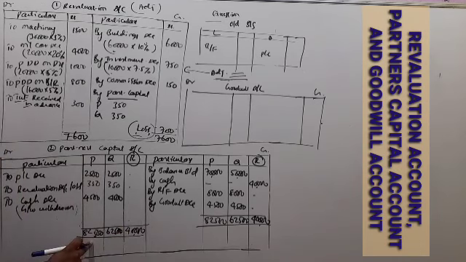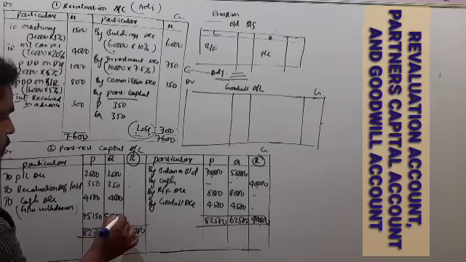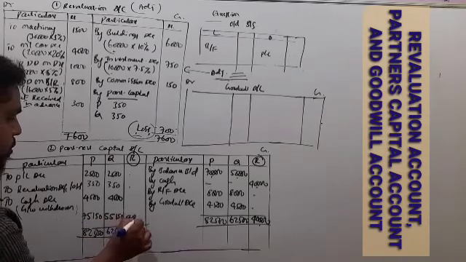So for 82,500, you minus these values: 2,500, 350 and 4,500, that gives 75,150. So 62,500 minus 2,500 minus 350 minus 4,500 is 55,150, and this is 40,000.